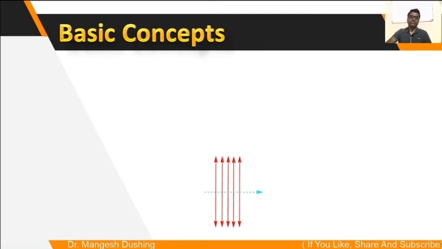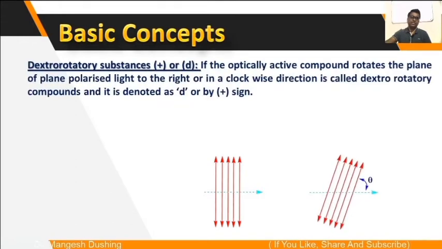According to that, the organic substances are classified into two classes. The first one is dextrorotatory substances. If the optically active compound rotates the plane of plane polarized light to the right hand side or clockwise direction, it is called a dextrorotatory substance or compound, and it is denoted by the small d or by the plus sign. This is the clockwise direction by angle theta.